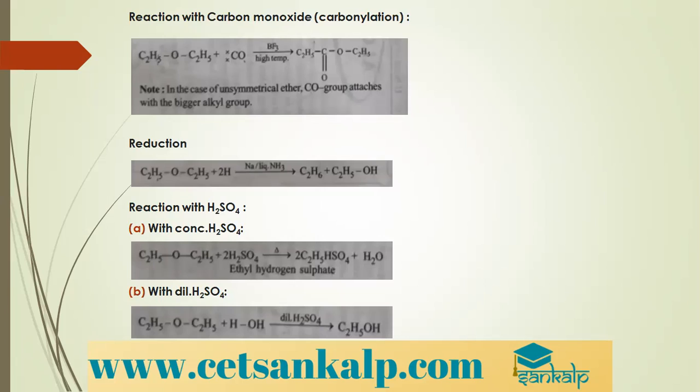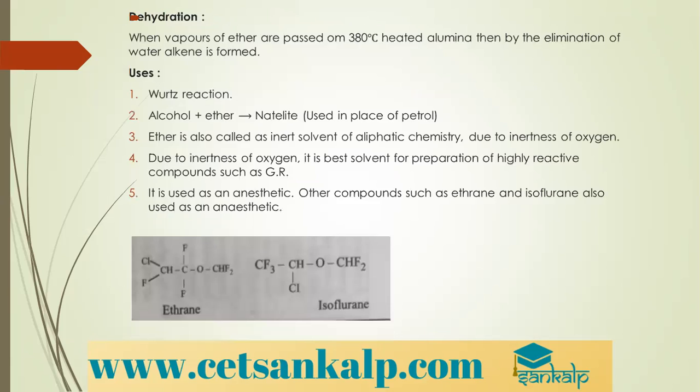But if you treat it with dilute H2SO4 in presence of water, it will form alcohol. Please do remember these reactions. Concentrated H2SO4, ethyl hydrogen sulfate. Dilute H2SO4, it forms alcohols. Dehydration. When vapors of ethers are passed over alumina heated at 380 degrees, then by elimination of water, alkene is formed. This is a known reaction.